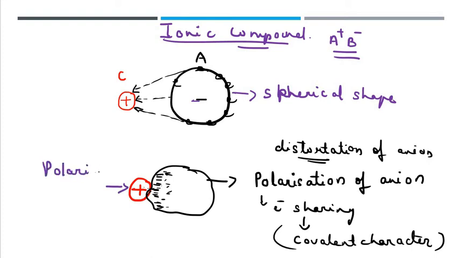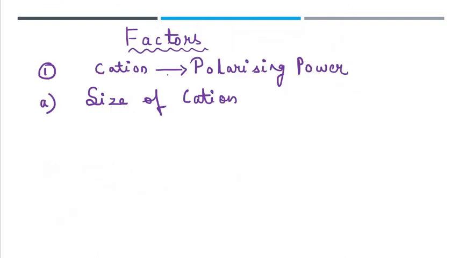We can say that because of the polarizing power of the cation, the shape of the anion has been distorted. So if we take the case of the cation, let us see what are the factors that affect it. Because of the polarizing power of the cation, the anion has undergone polarization. So let us see what is the first factor. Let us see the size of the cation. Let us take a cation.